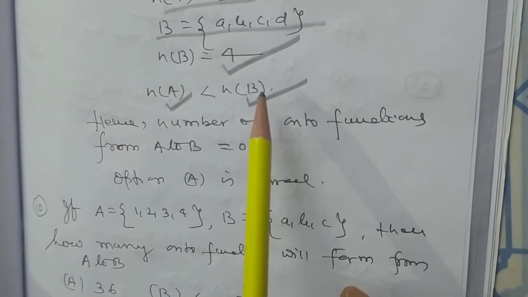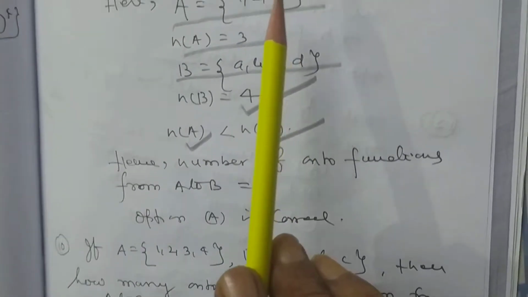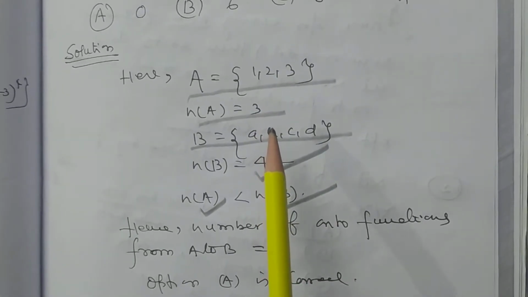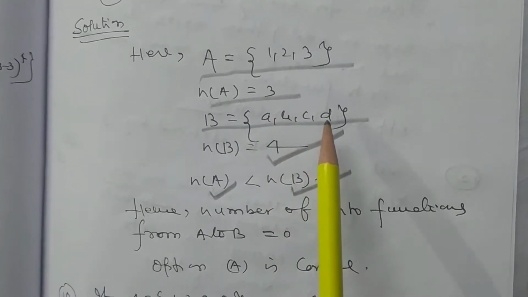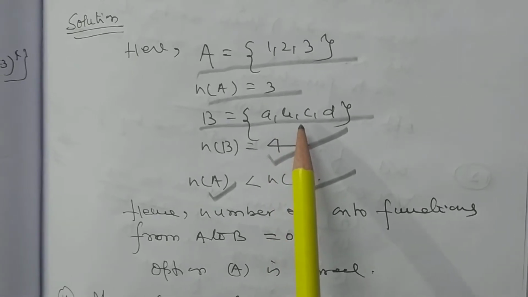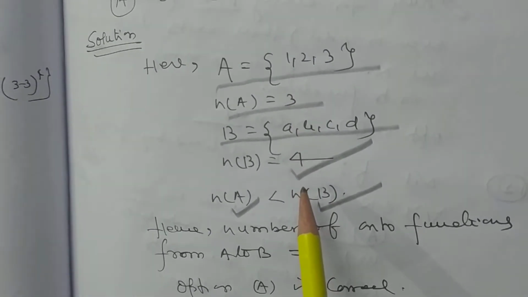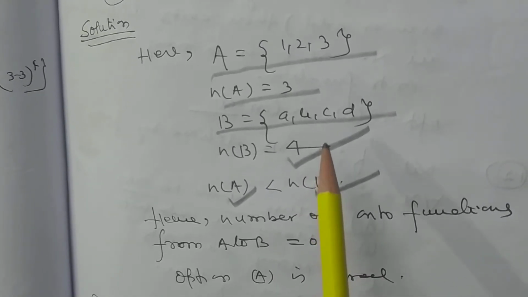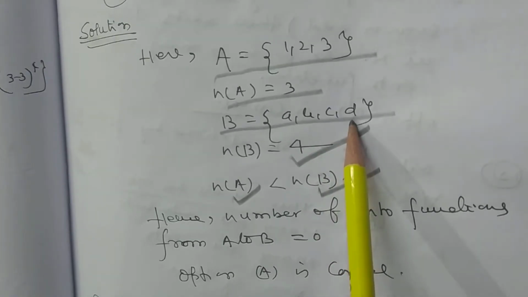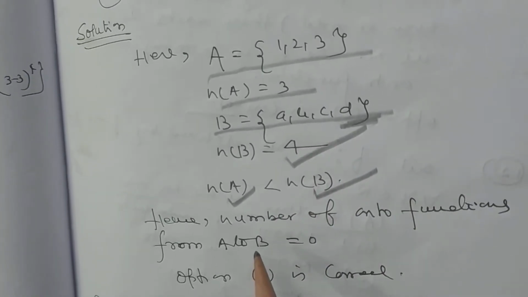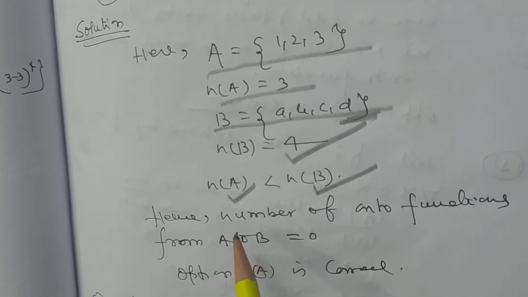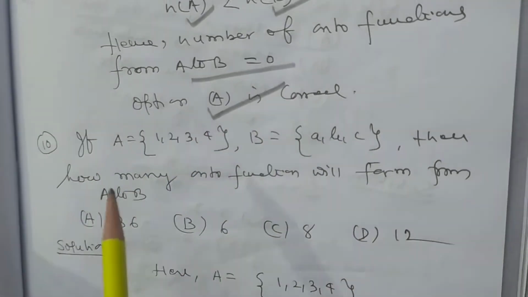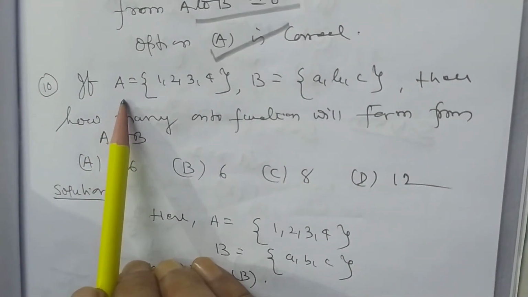Then what do you observe? How many onto functions? You will get that here the number of elements of the codomain is greater than the number of elements of the domain. So what will it give? This will not be an onto function, at least one element will remain empty. In which? In B. Hence the number of onto functions from A to B is 0. Option A is correct.